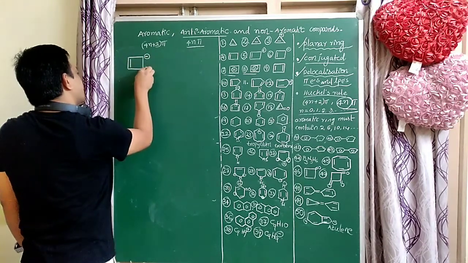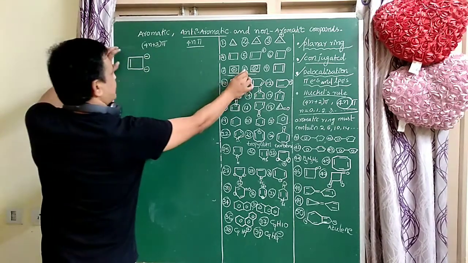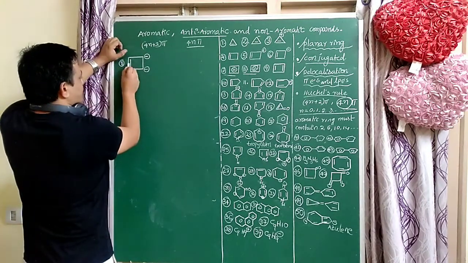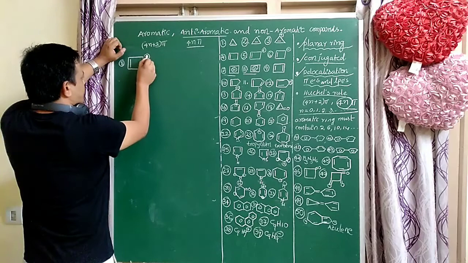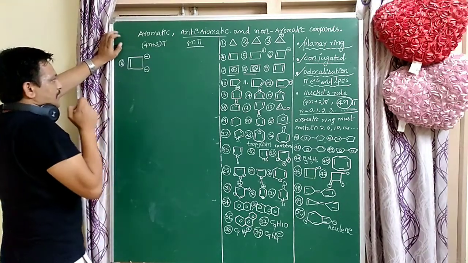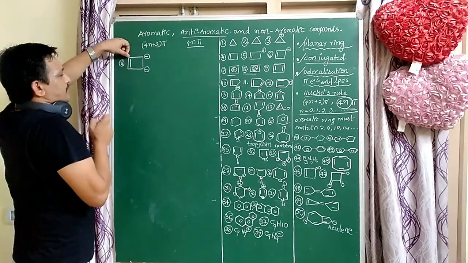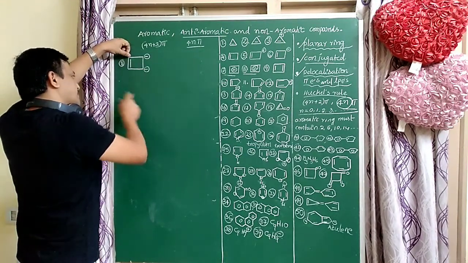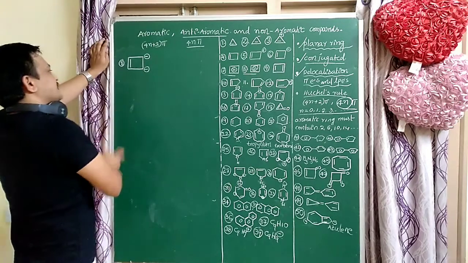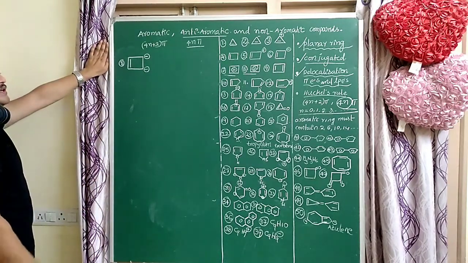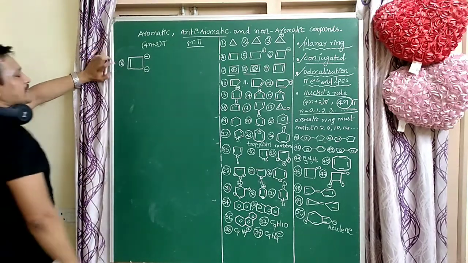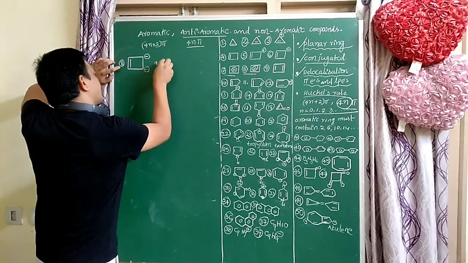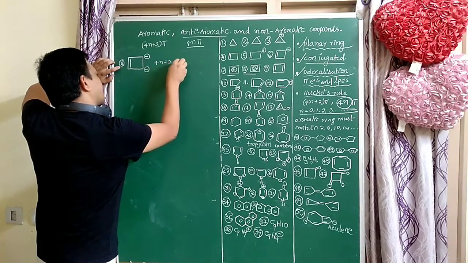Minus 2 minus means this is the compound, that is example 8. So here also conjugation is there: double bond, single bond, minus. Conjugation is there, and the lone pairs and pi electrons are involved in the conjugated system throughout the ring, and delocalization takes place. Delocalization of pi electrons takes place in this ring. So does it follow 4n plus 2 or not? 4n plus 2 equal to 6 pi electrons.